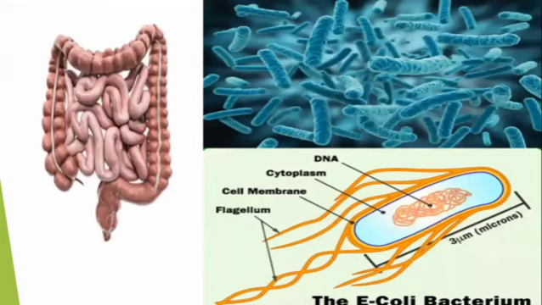This is the human intestine. The E. coli bacterium and the Lactobacillus acidophilus bacterium live in the human intestine. They help to digest food and fight against harmful disease-causing organisms. The E. coli bacterium synthesizes vitamin K and vitamin B complex.